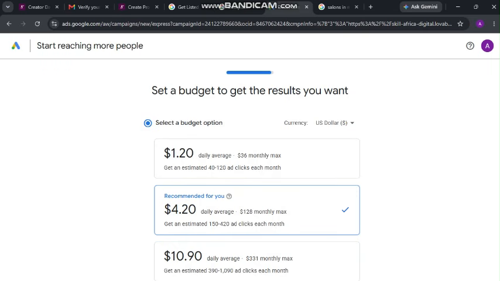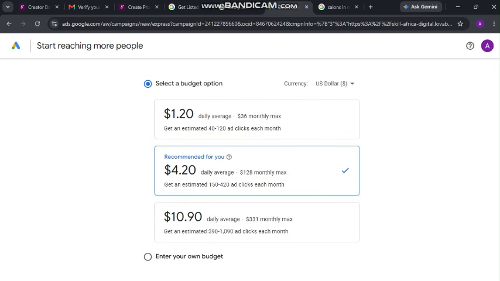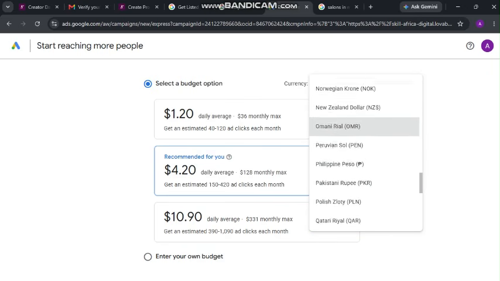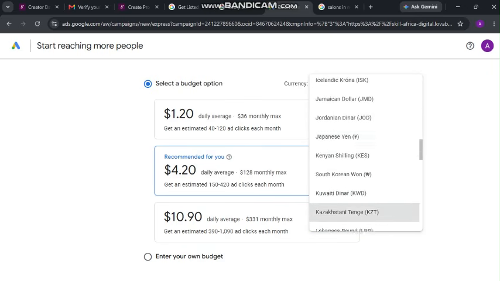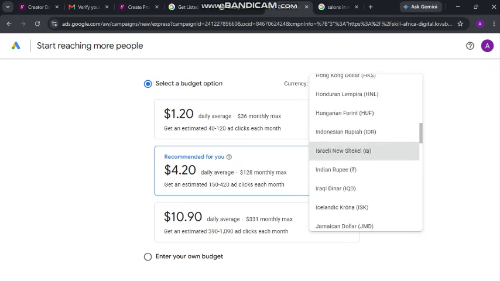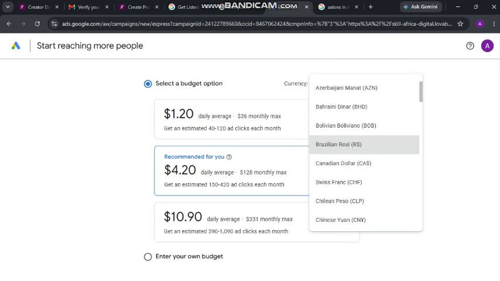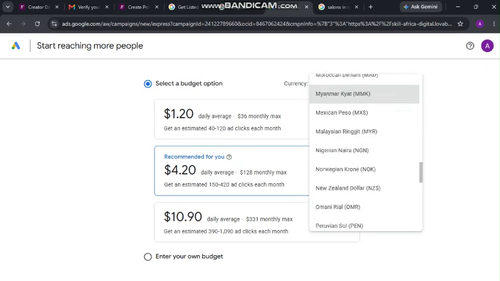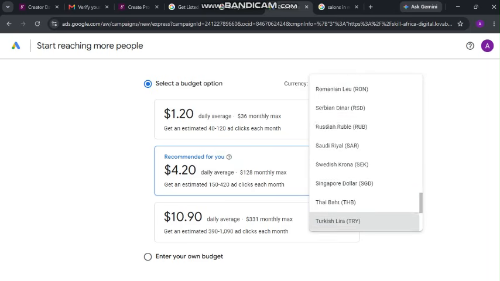Set a budget to get the results you want. How much do you want to spend? Maybe $1 per day. $1 is about 16 or 17 rand right now. So this is probably 18 rand. So you can choose how you want it to be. Let's see another currency we are used to. We might get confused by dollars, so let's just choose one we are all used to. Swatini or South African rand, it's okay, just any of those.